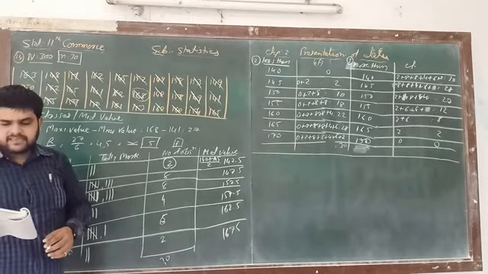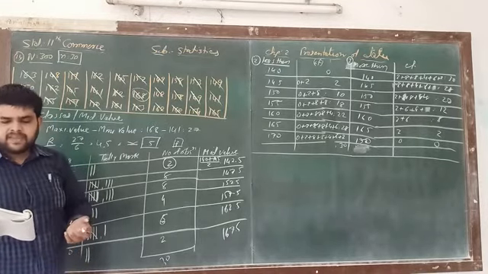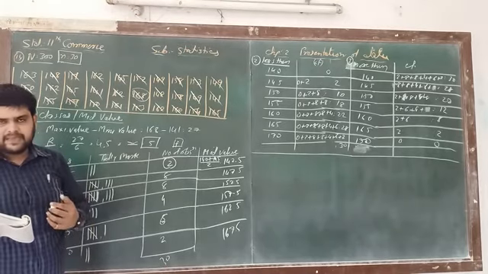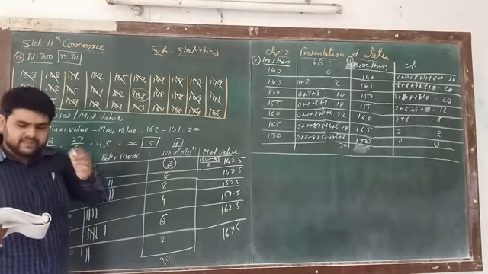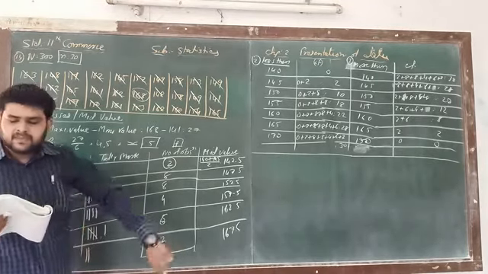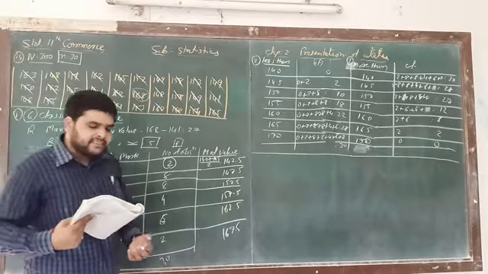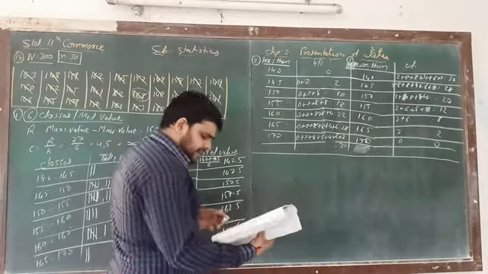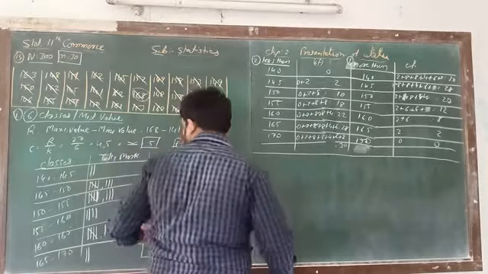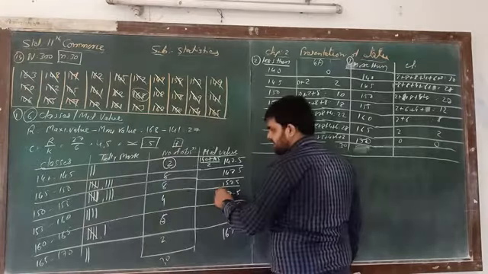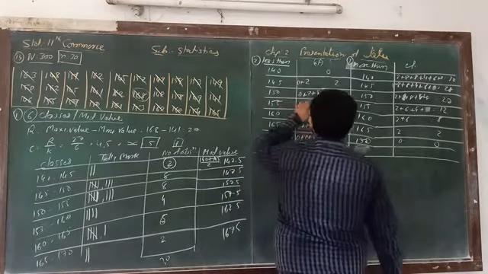Now again two questions are there, more than and less than. Less than 55 centimeters. Here less than 55 centimeters is 18.